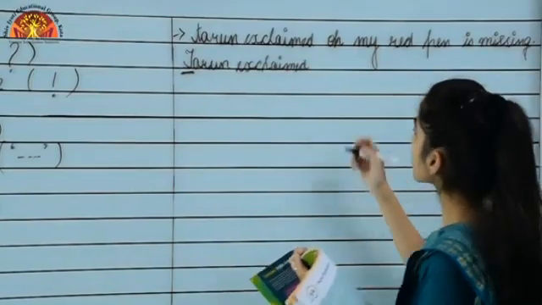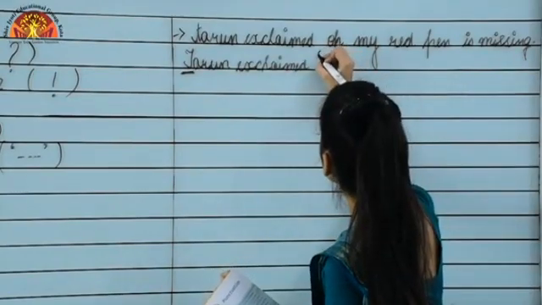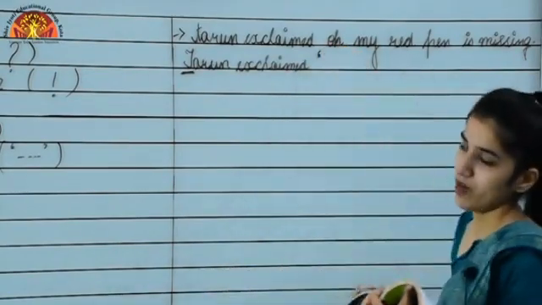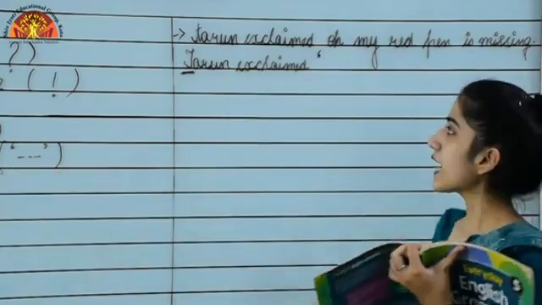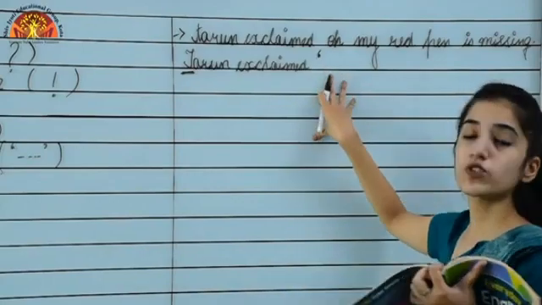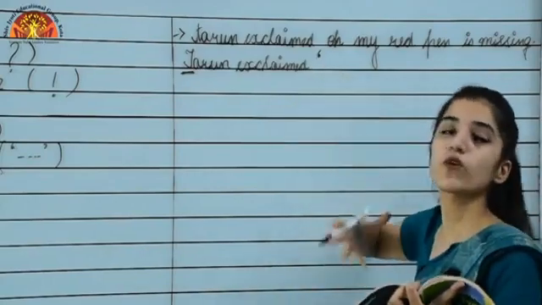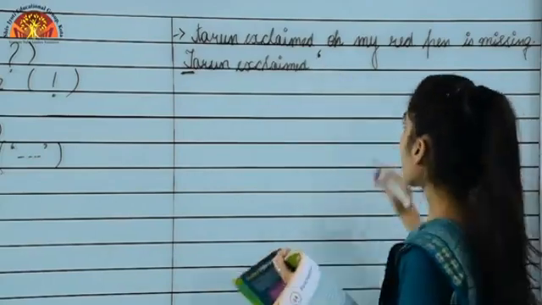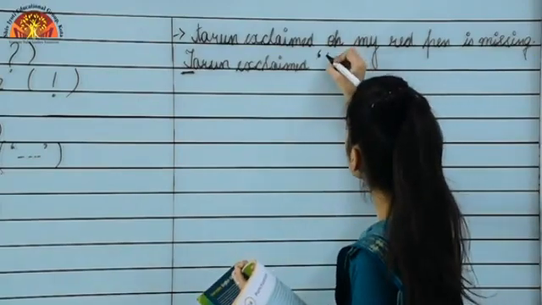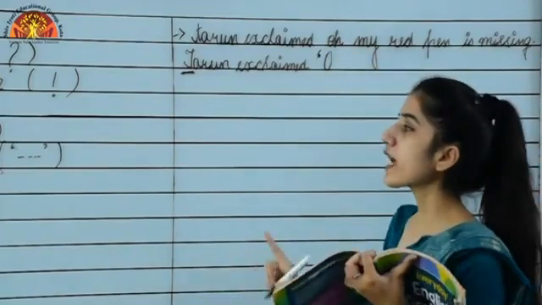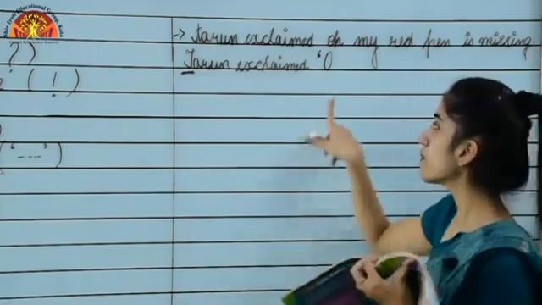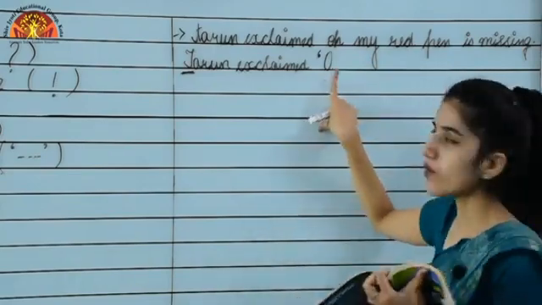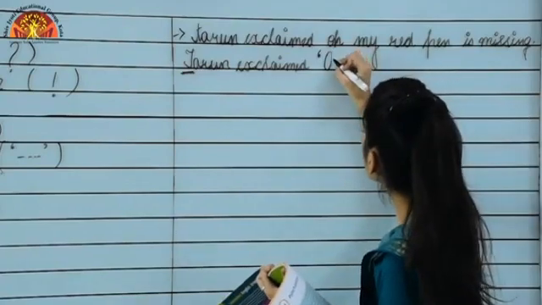So what we will do is add what? A quotation mark. As I told you, we use quotation marks to state the direct words spoken by the speaker. Okay, so we will make this capital. Whenever you are writing something in quotation marks, there also you will begin the sentence with a capital letter. Okay, so O is capital.